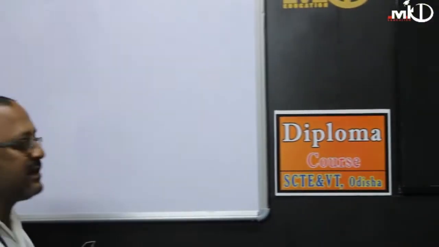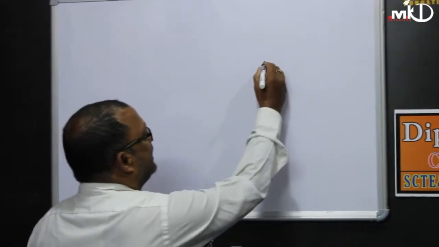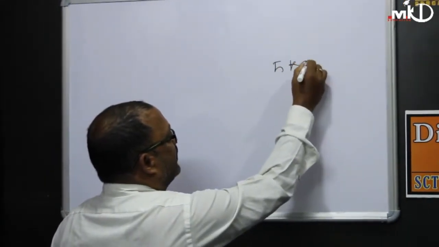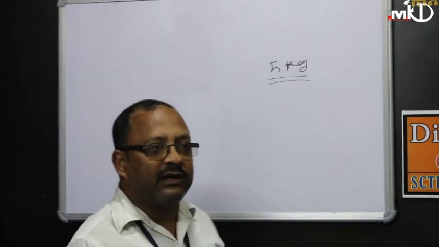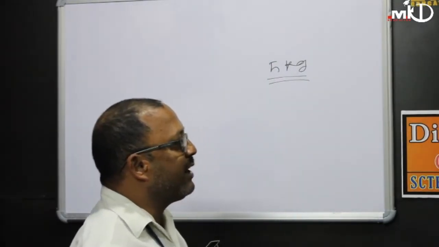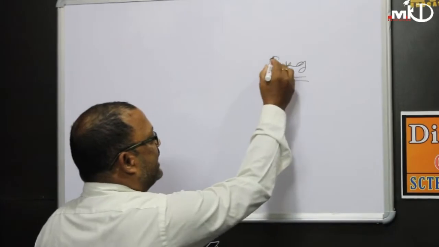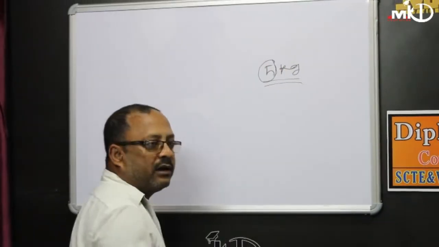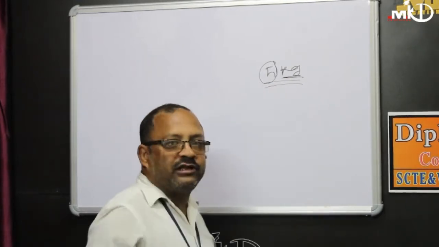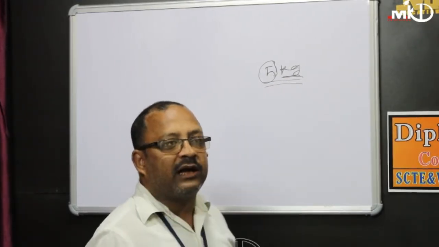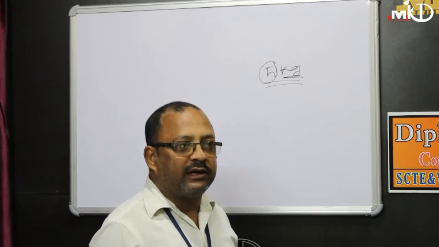Suppose I ask a shopkeeper, please give me 5 kg of rice. This 5 kg indicates a physical quantity. So a physical quantity requires two things. One is magnitude, which is a pure number, and another is the unit of expression, which is kg. So these two things are very important to express a physical quantity.